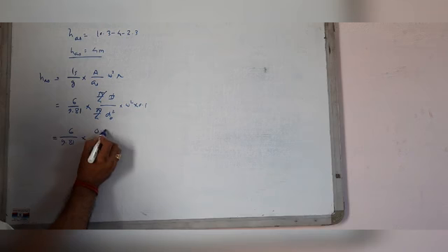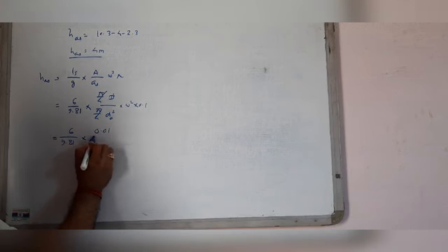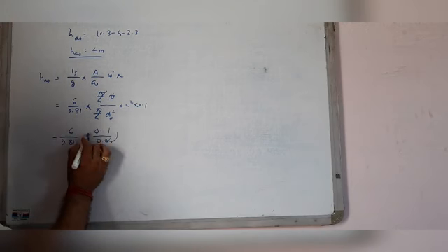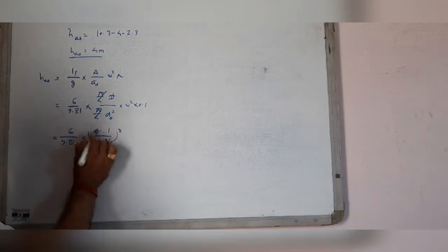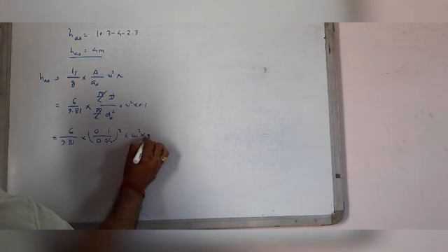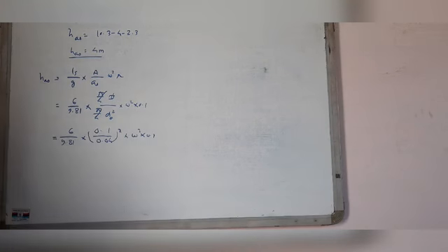This is D square, 0.1 square by 0.04 square into omega square into 0.1.